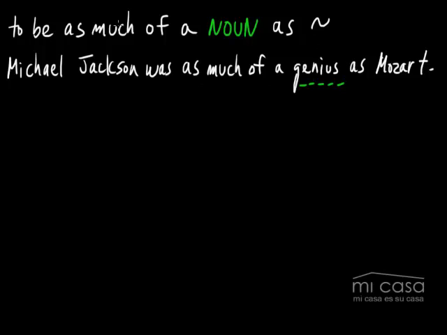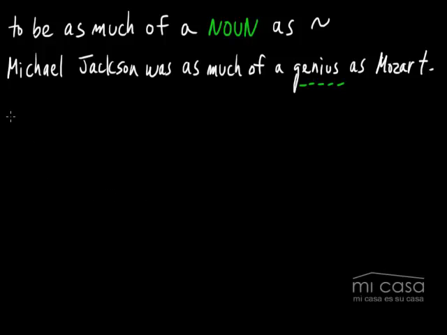So you have to say to be as much of a noun as 뭐뭐뭐. But you need to be careful because you can't use it with any noun. You have to use it with only certain nouns. You can only use it with nouns that have a degree. You can say he was a really big genius, or you could say Mozart was more of a genius, or you could say Michael Jackson was more of a genius. Steve Jobs was more of a genius than someone, right? So only with nouns like these where there's some kind of degree. There's really big geniuses and smaller geniuses, right? So let's look at another example, and then we'll move on.